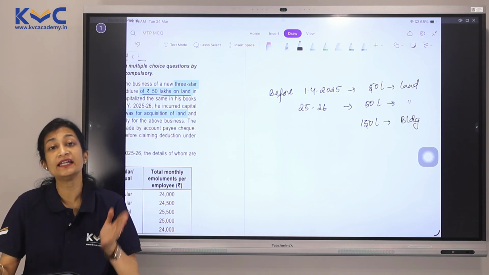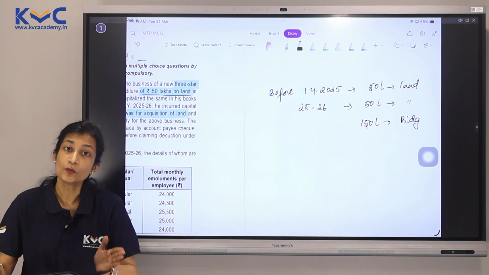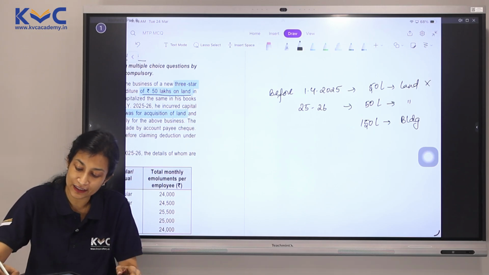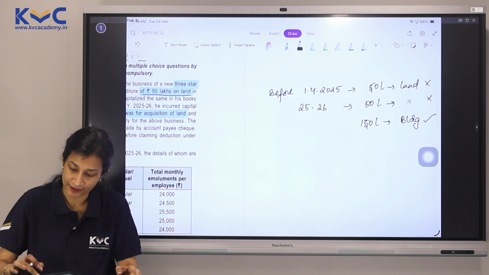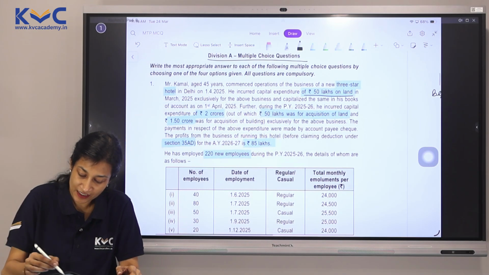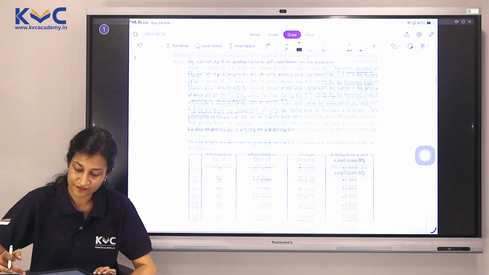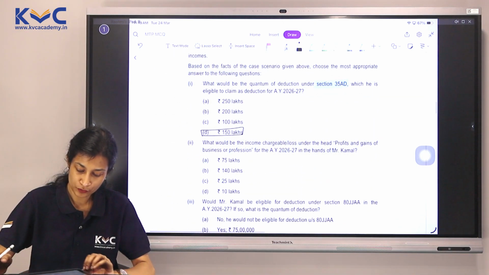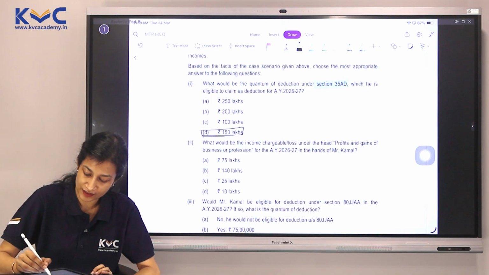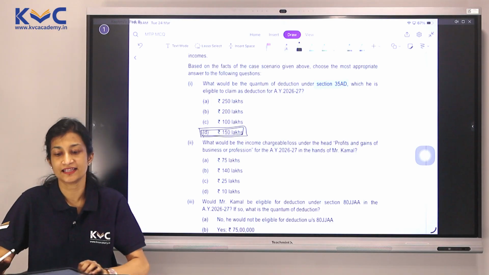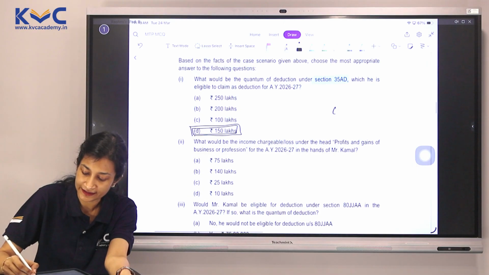As far as 35AD is concerned, we know very well deduction is not available for the land part, only for the building, which means 1.5 crore is for the building. Let's see if we have that in our options here: 250, 200, 100. Yes, 150 is option D. It is there. So the answer is D.